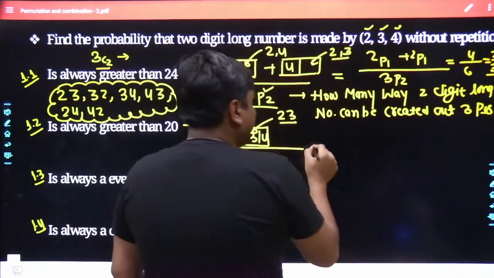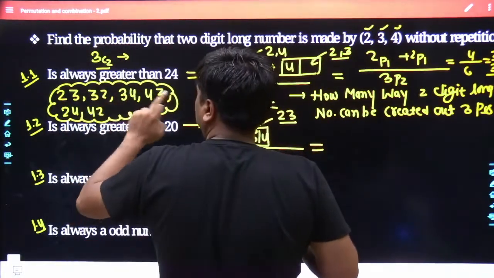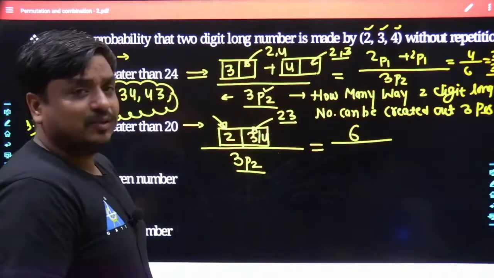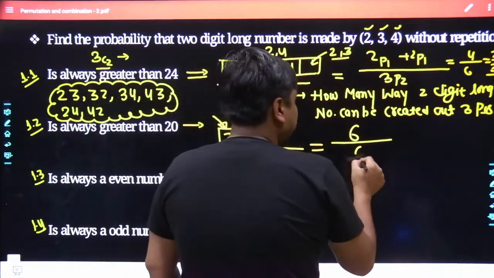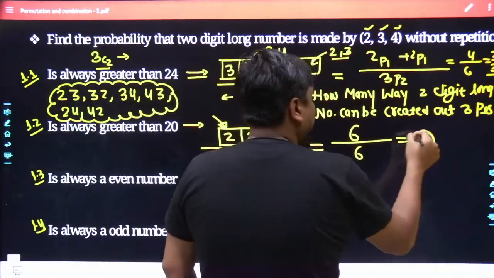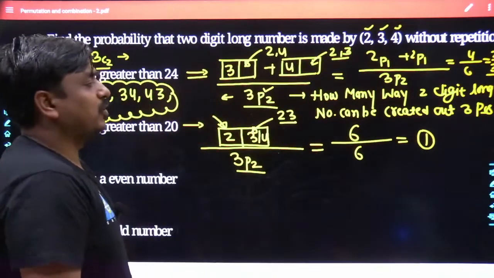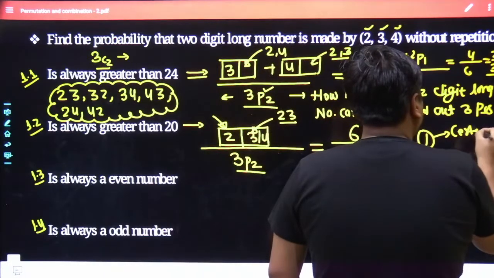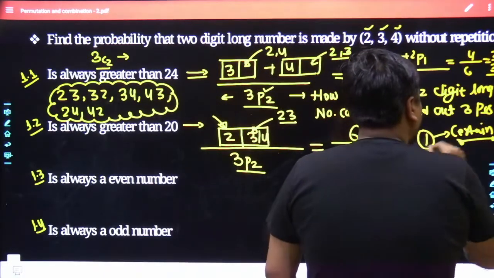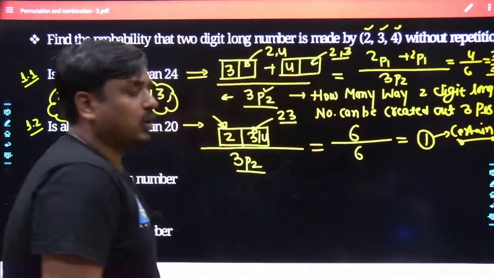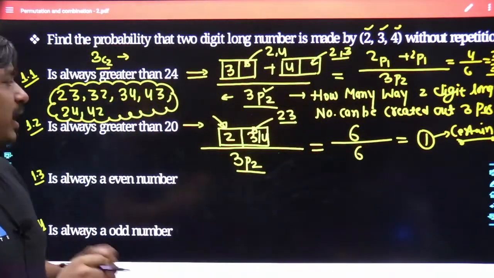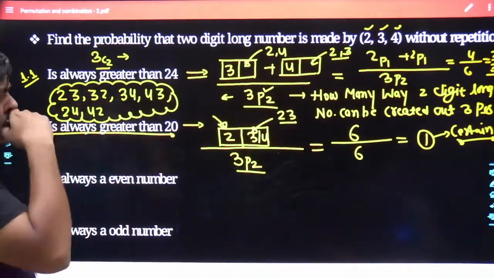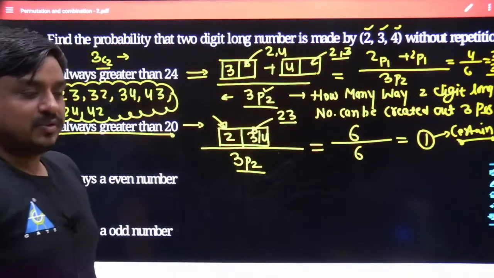So may I know what the favorable conditions are? 1, 2, 3, 4, 5, 6. All of the outcomes, or all of the events in your sample space, are your favorable conditions. So 6 is divided by 6 and the result is going to be 1. And whenever the result comes in the form of 1, it's called a certain event. What does that mean by a certain event? That means nobody can stop this event from occurring. Whenever you pick the 2-digit number, by default that number would be greater than 20. There is no doubt left because the probability is 1. Occurrence is 100%.